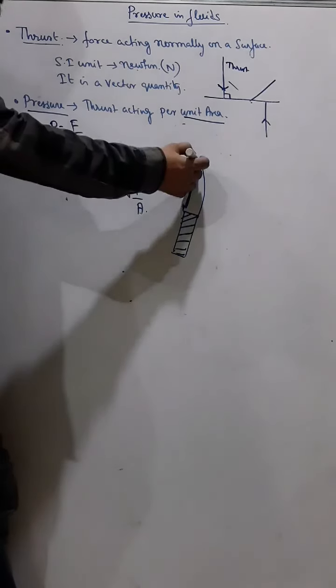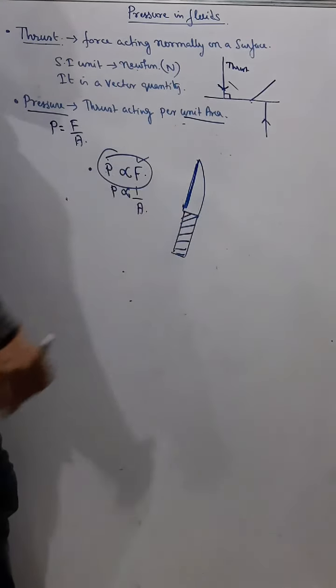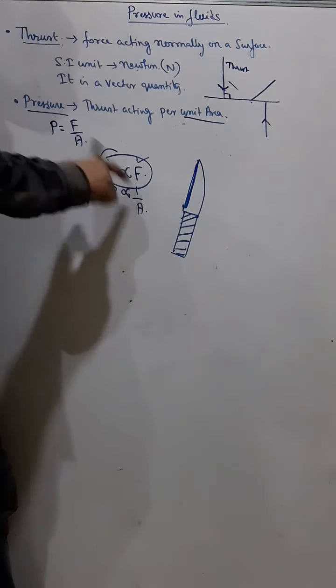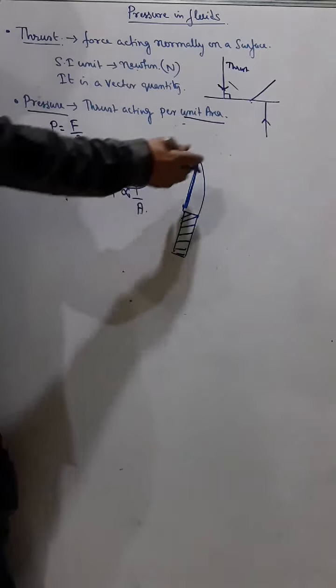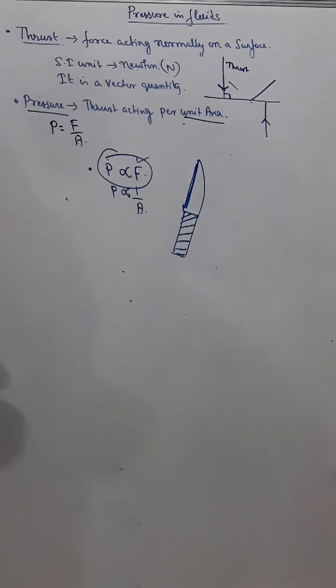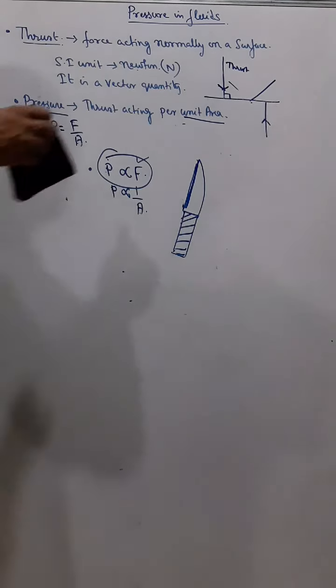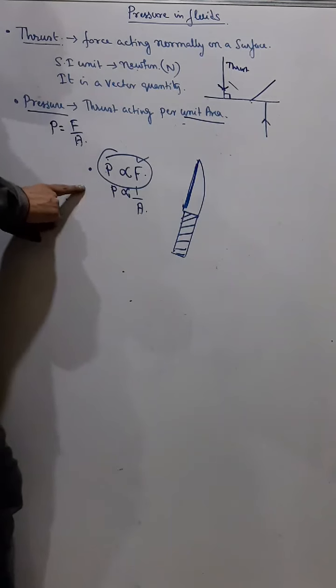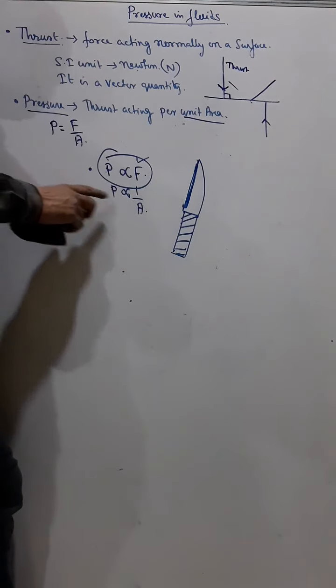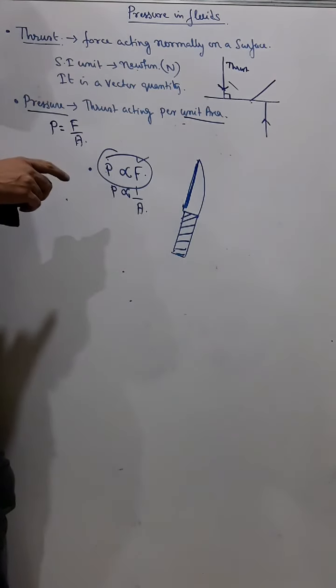But if the knife is blunt, the area becomes more. And if the area becomes more, the pressure becomes less. So I find it difficult to cut. Therefore it is always better to increase or decrease the pressure by changing the area.